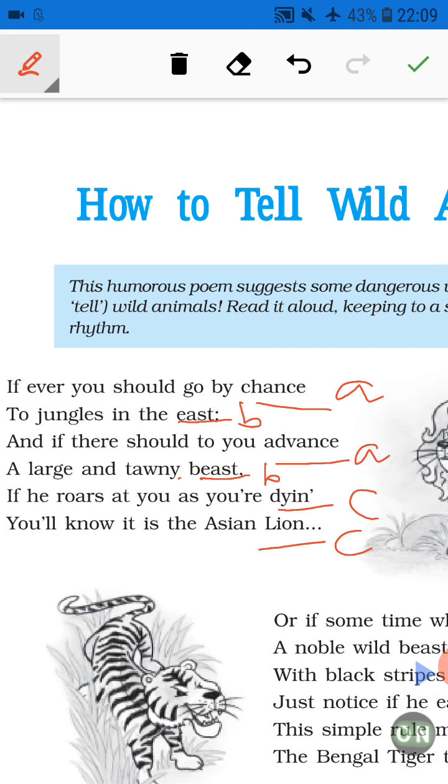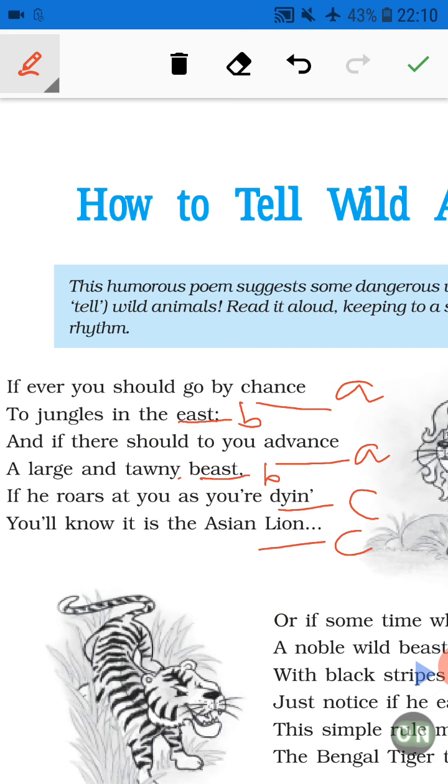So second poetic device used in the stanza is enjambment. So I think you very well know about enjambment. What is enjambment? When the same sentence continues across lines, without any punctuation, without any full stop, without any marks, we can say that there is enjambment.